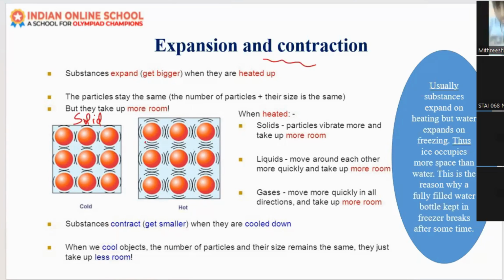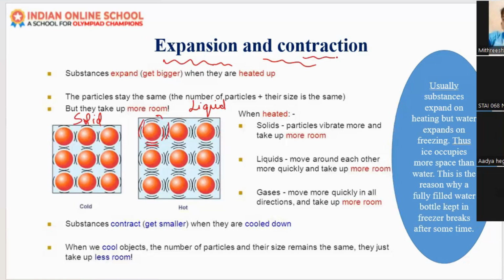Yes, they will take more space. Here you can see the molecules will take more and more space. And whenever we give more and more heat, it will change to liquid state, and again they will take more and more space and change to gas state. That is expansion: whenever we give heat, they will take more and more space and change to other states of matter.